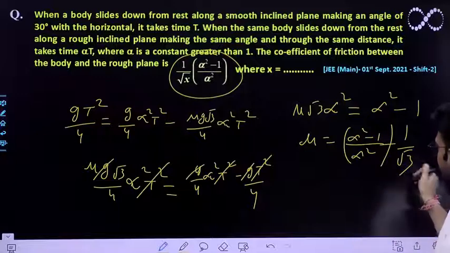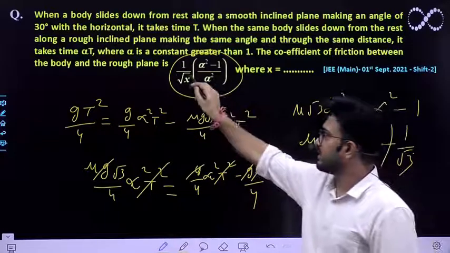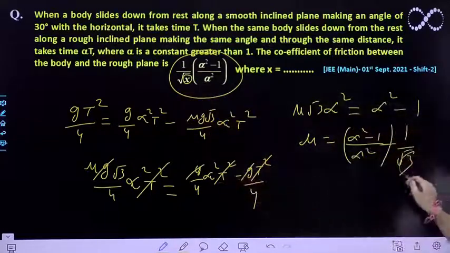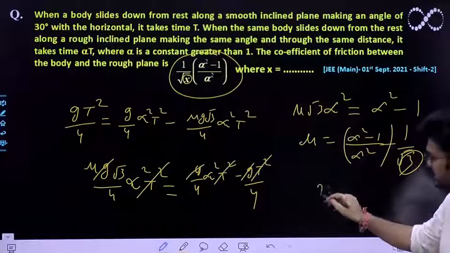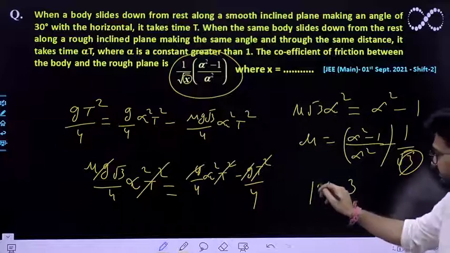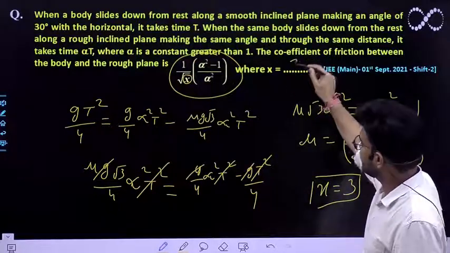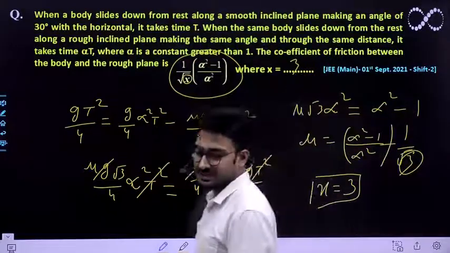So what would be the value of x over here? x must be equal to 3. By comparing these two terms you can easily find out that the value of x is 3. So 3 is the correct answer that we needed to get.